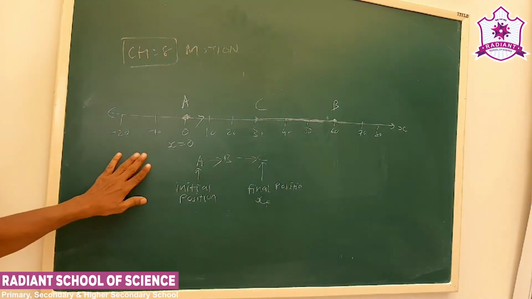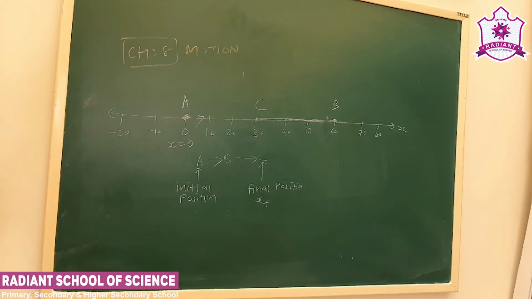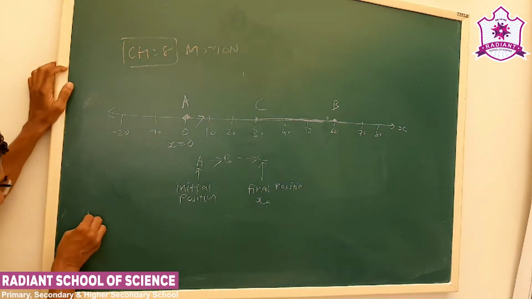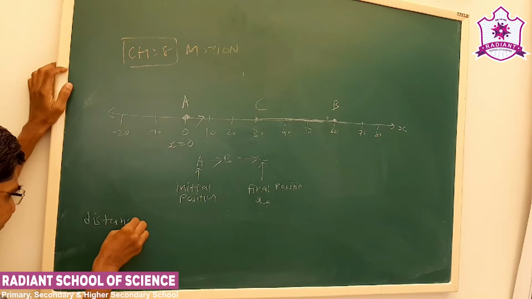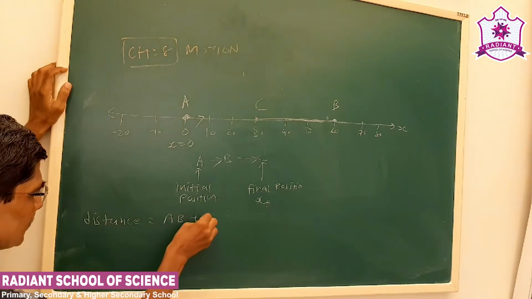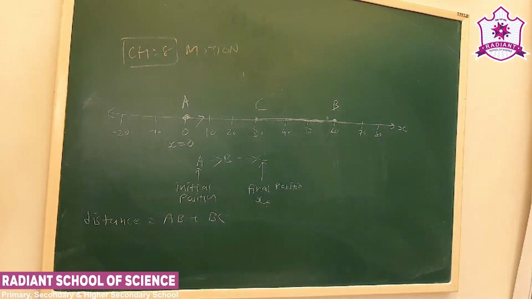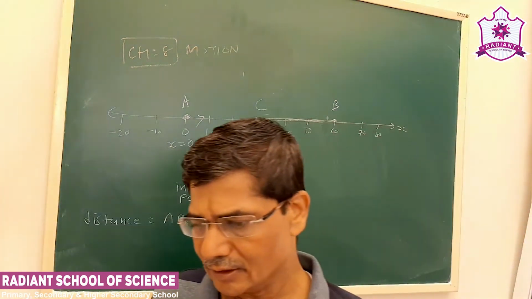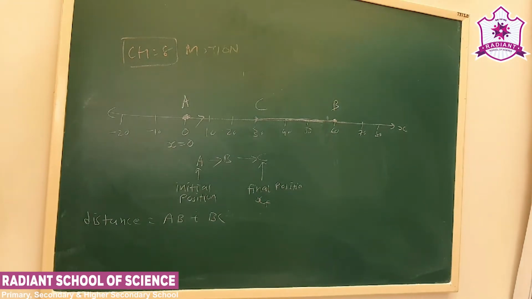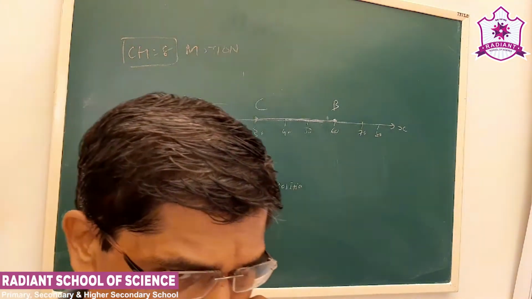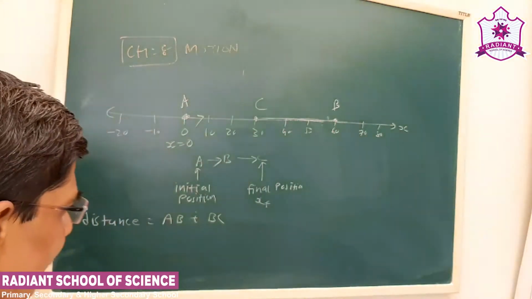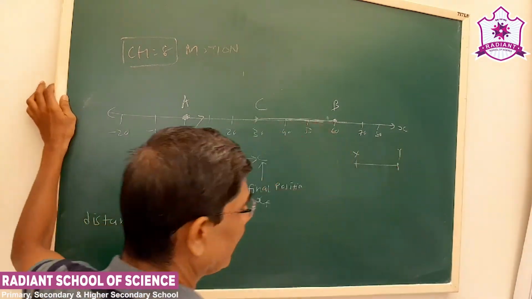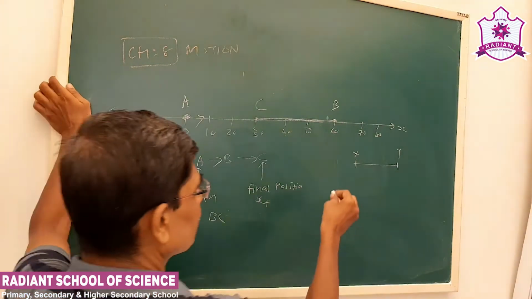Now consider this condition which we have discussed. Here the distance is AB plus BC. Now to calculate the distance we have to use the mathematical concept which we studied in the 8th standard, the distance formula.